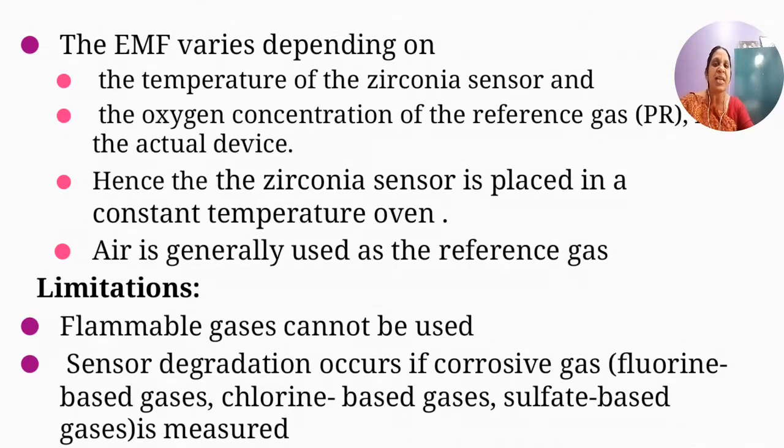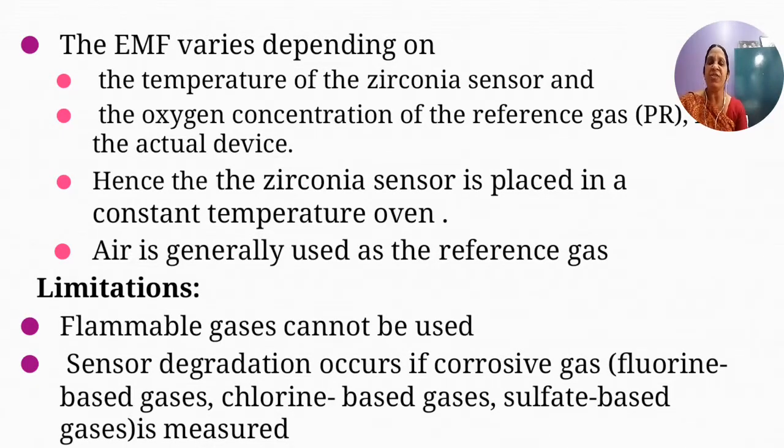The element is being heated, so you cannot use flammable gases. And sensor degradation occurs if corrosive gases like fluorine, chlorine based or sulfate based are measured. So these two are the limitations while we are using the zirconia gas analyzer.